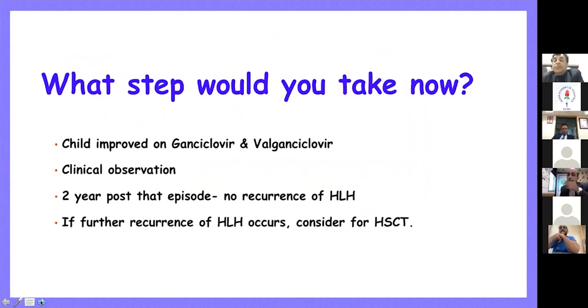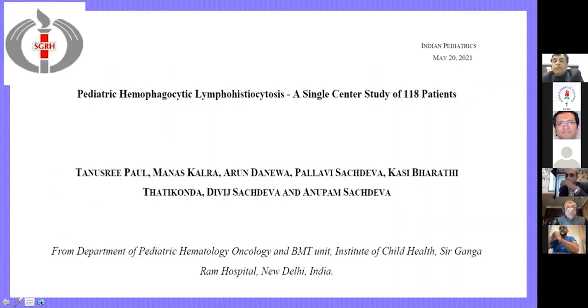Normally, if you have homozygous mutations, you would go the chemotherapy and transplant way. But in this particular patient, we thought, okay, it is a CMV-triggered HLH. We managed the CMV, and 2 years after that episode, there is no recurrence of HLH in this child. If there is further recurrence of HLH, we counseled the family that this child may be considered for a transplant. So no underlying homozygous mutation, and a definite trigger was identified in this particular case.